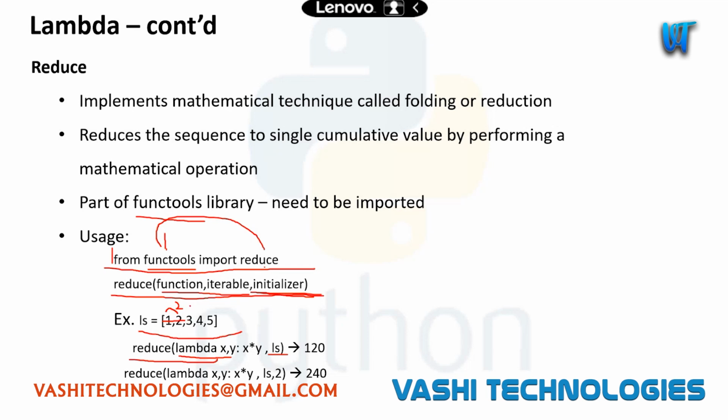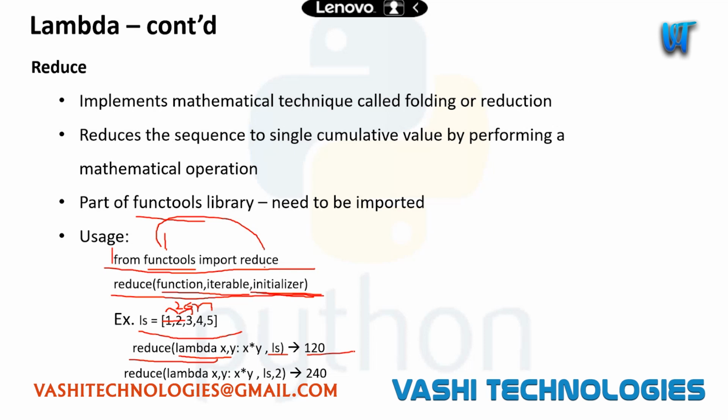Product of 2 and 3 will be 6. Now x will be 6 and y will be 4. 6 into 4 is 24. At the very final, my x will be 24 and y will be 5, and my final result will be 120.